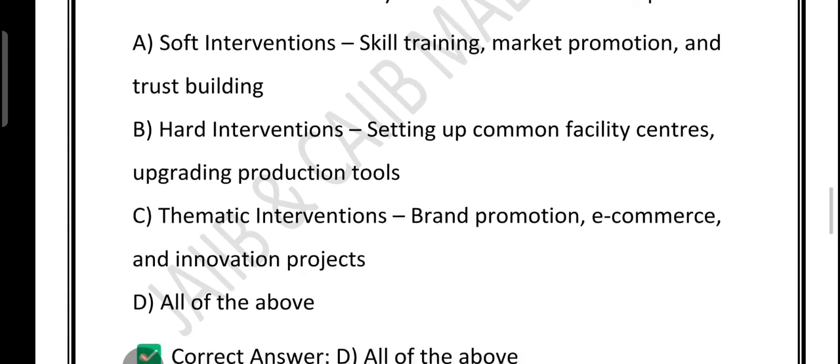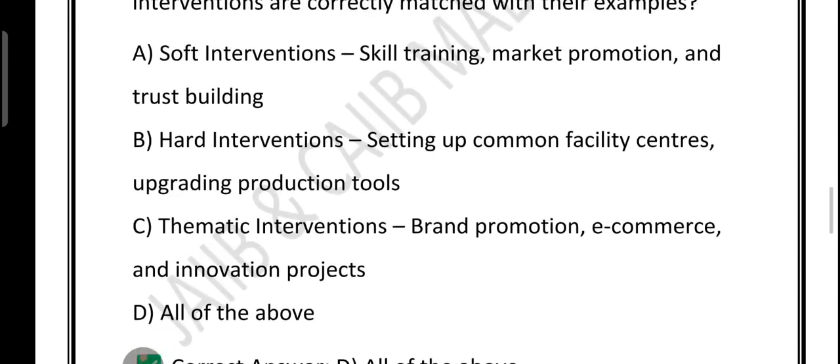What about the hard intervention? Once people are trained, they need the tools, they need the space to work. So hard intervention means setting up physical facilities like a common workshop, raw material bank, upgraded tools, even packaging machines. For example, giving a coir making cluster modern spinning machines or building a shared workshop for carpenters. So these are the infrastructure investments under SFURTI.